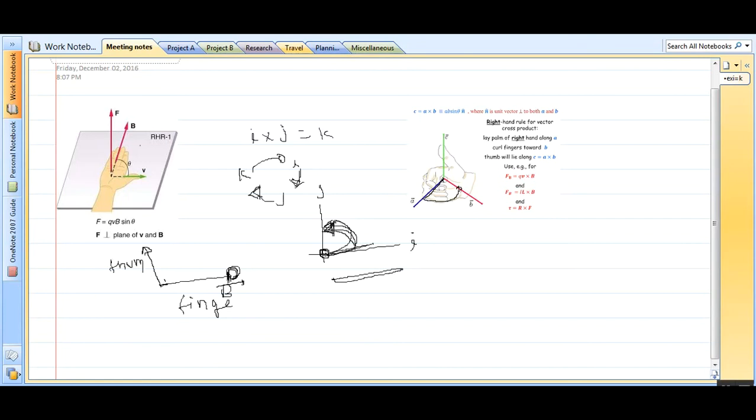If the finger is along the magnetic field and the thumb is along the velocity, then the force will be along this. So it is slightly difficult actually.